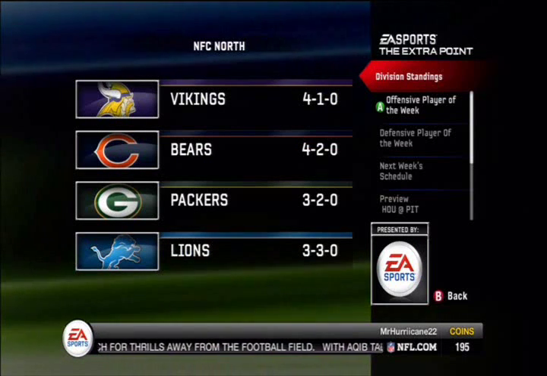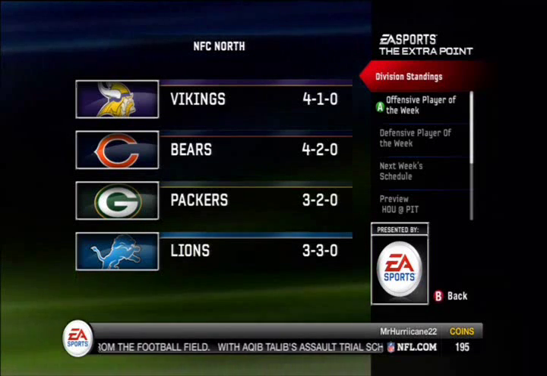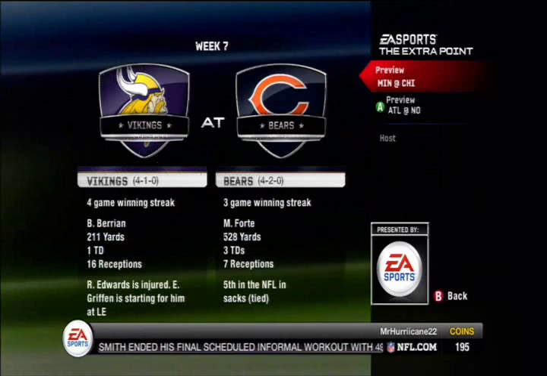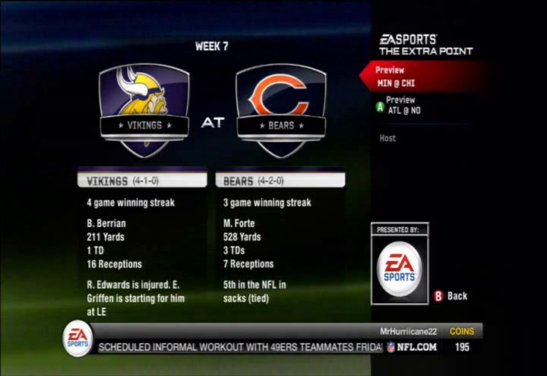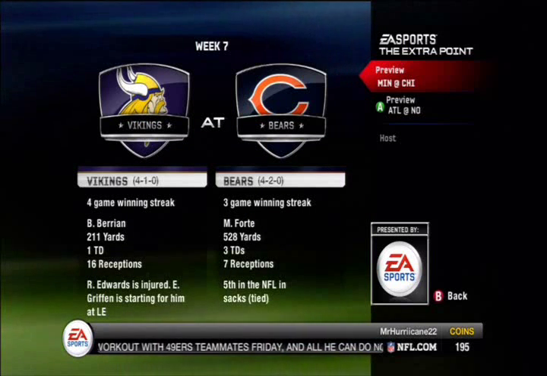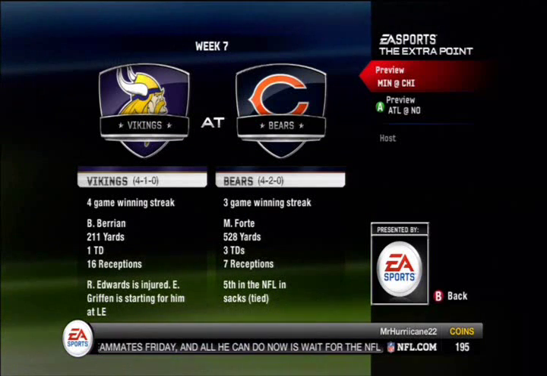You definitely don't want to miss this game. Both teams on good winning streaks here early in the season, and the winner will be in first place of the division. This is a big game for the Vikings, and rookie quarterback Christian Ponder will be tested.